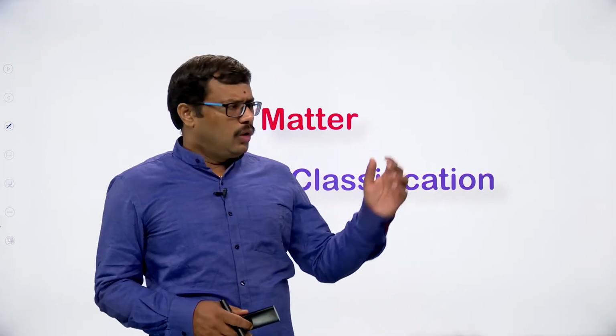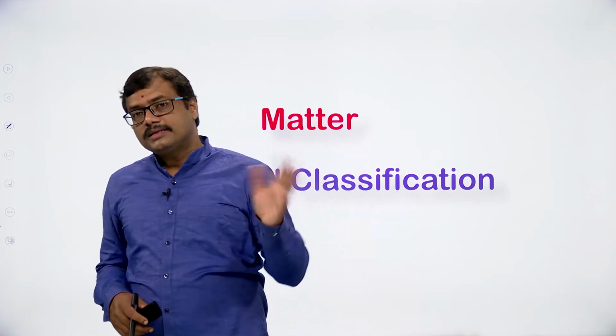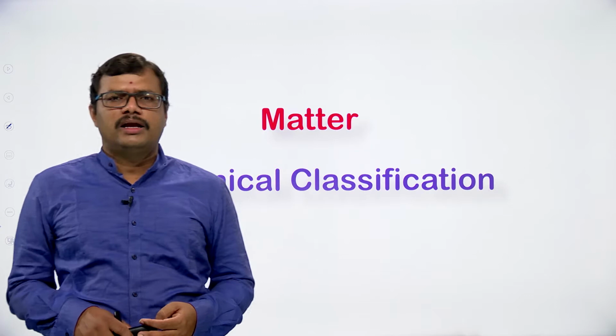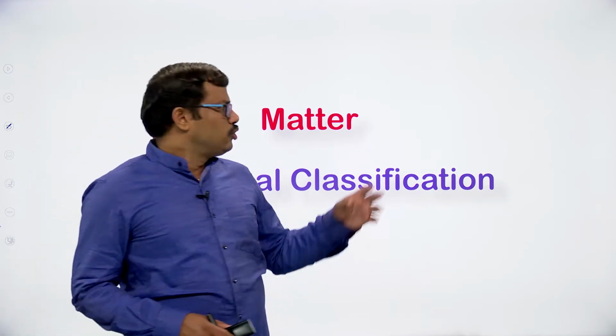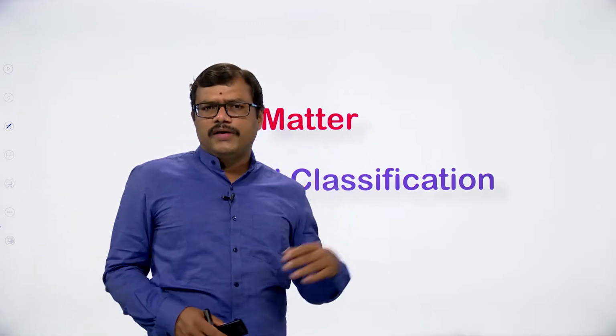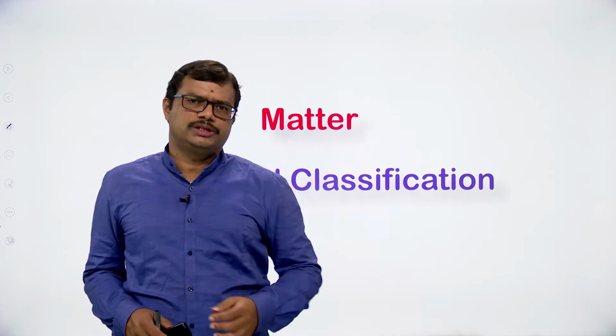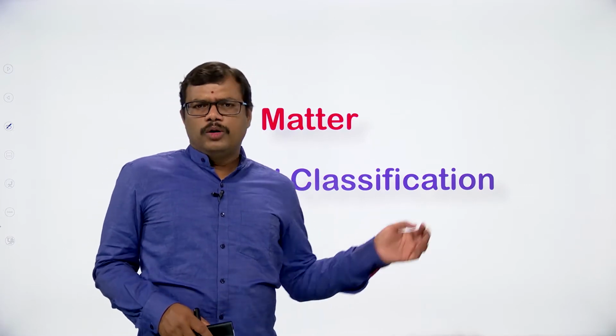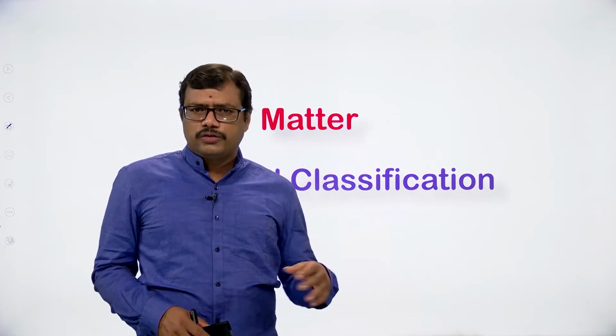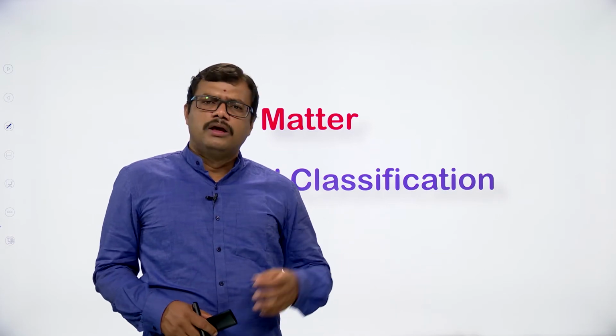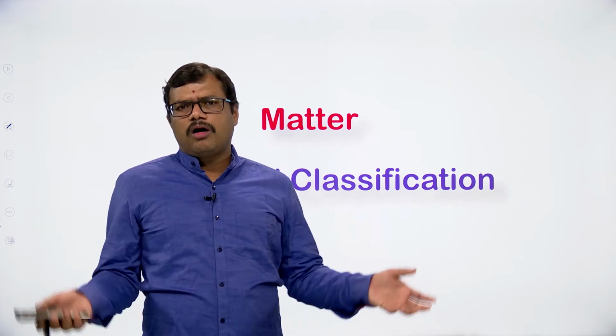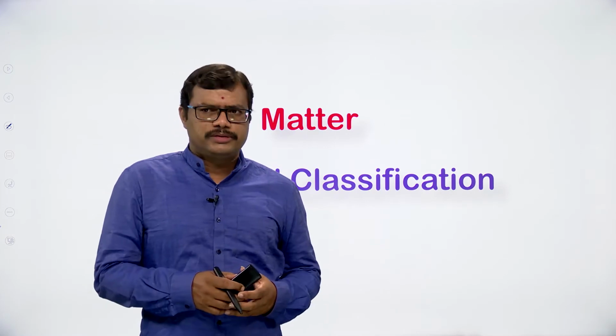Now, in the case of mixtures, the other side of the chemical classification of matter, mixtures are further classified into homogeneous mixtures and heterogeneous mixtures. A mixture is obtained by the combination of two or more pure substances.